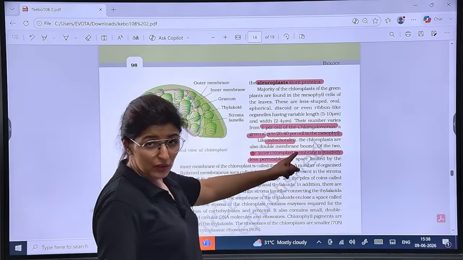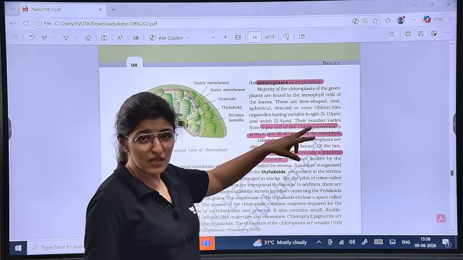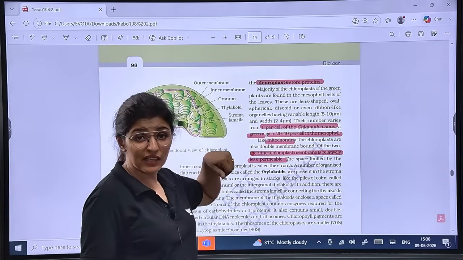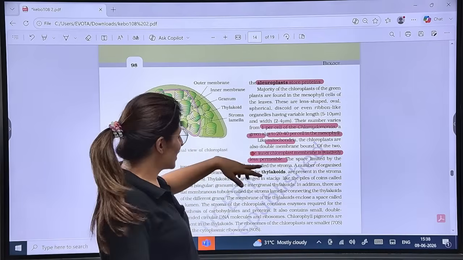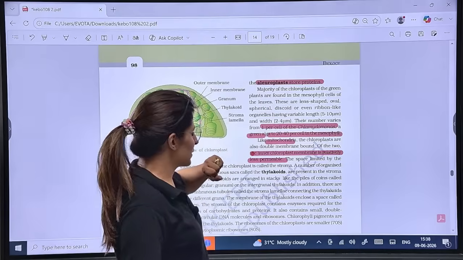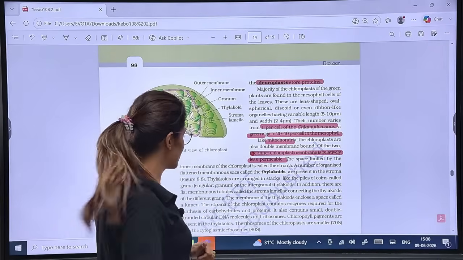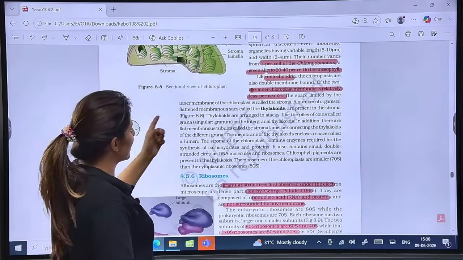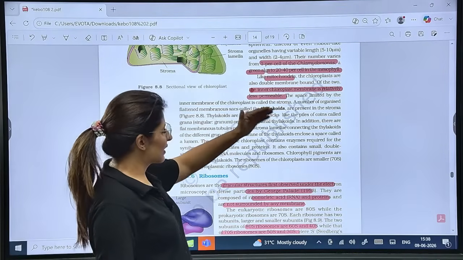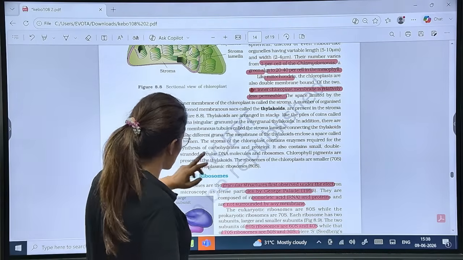Now, there are some similarities between mitochondria and chloroplast. Both have two envelopes. Both have their own 70S ribosomes. Both have their own single circular DNA, prokaryotic origin, right? The inner membrane of the chloroplast, see, is relatively less permeable. Important line. Inner one is less permeable. Now, we know that there are flattened membranous structures, thylakoid stacks known as grana, intergranal thylakoids, stromal lamellae. We have read all these, right? And this is also what I've told you.